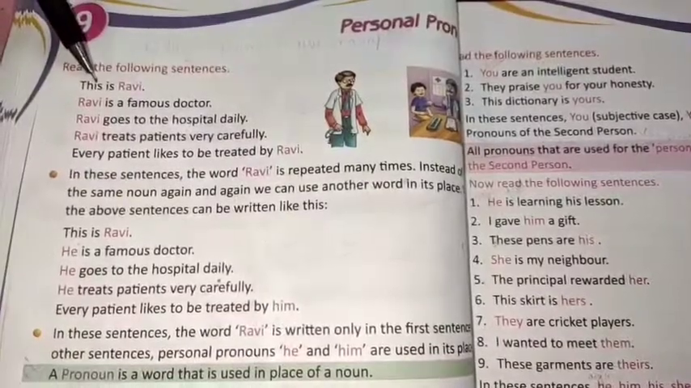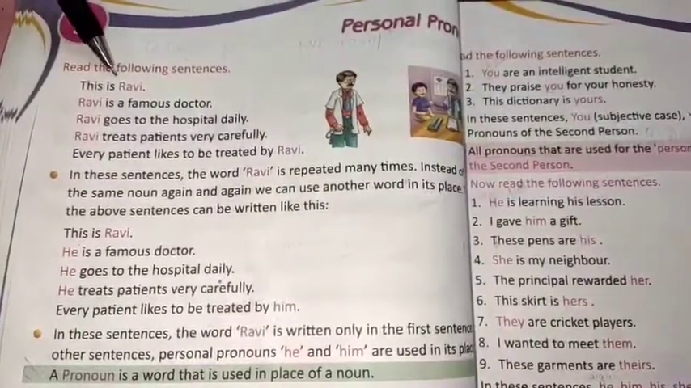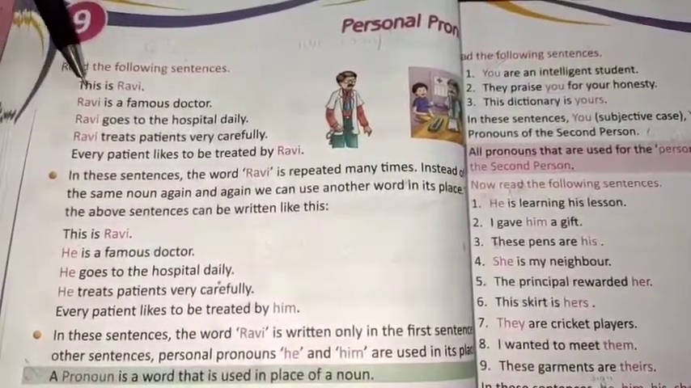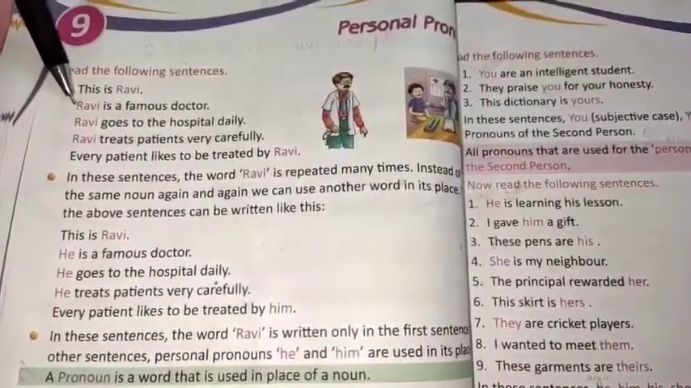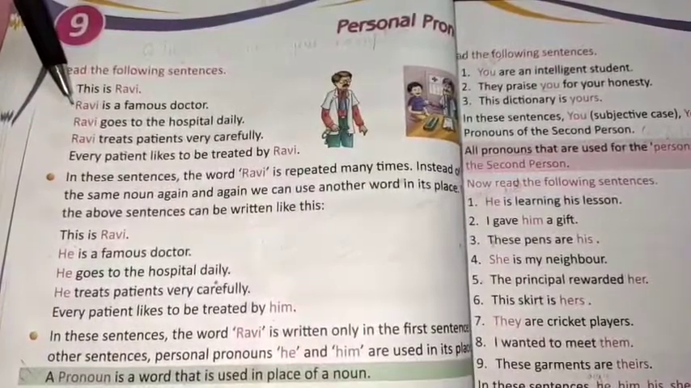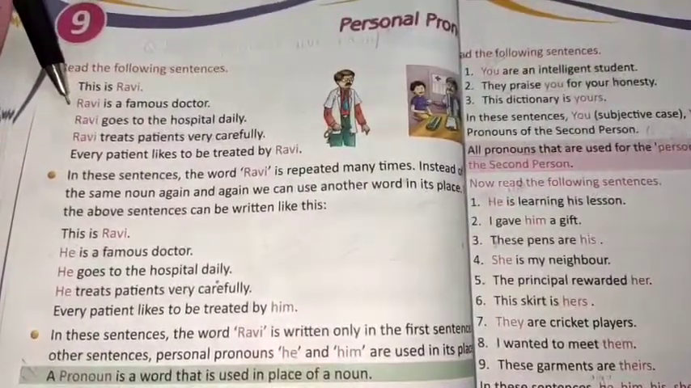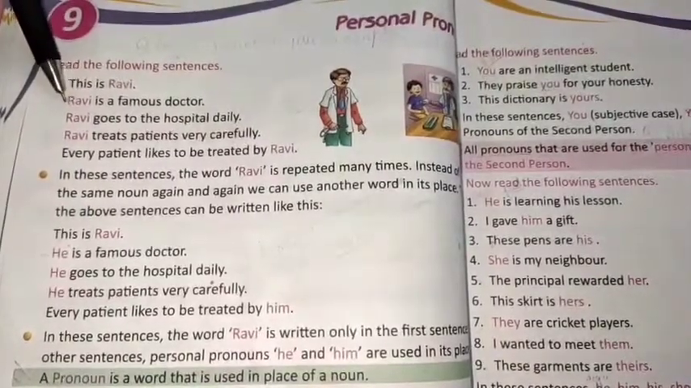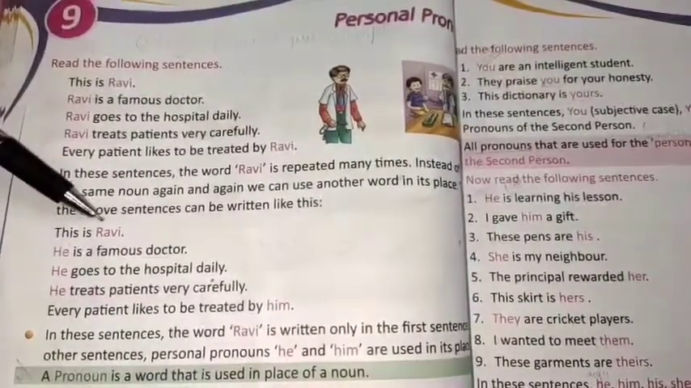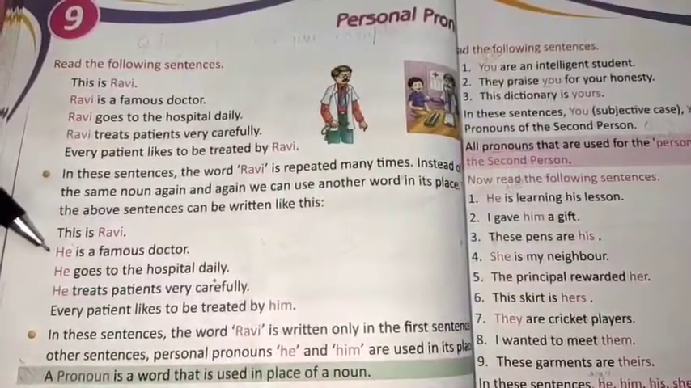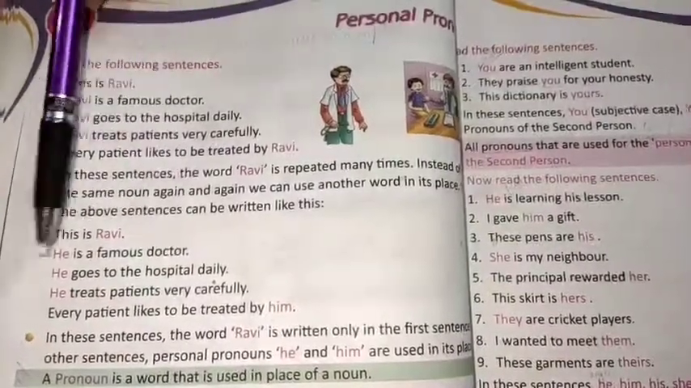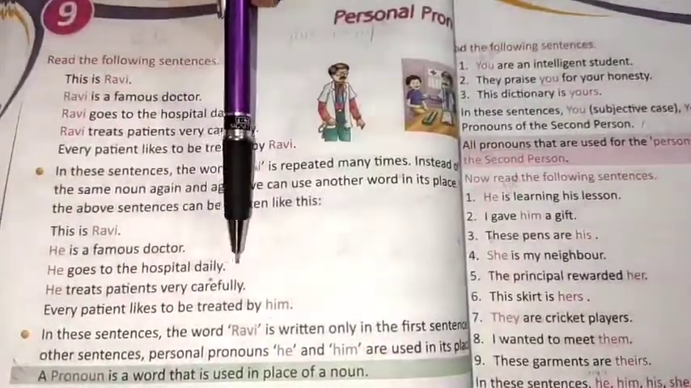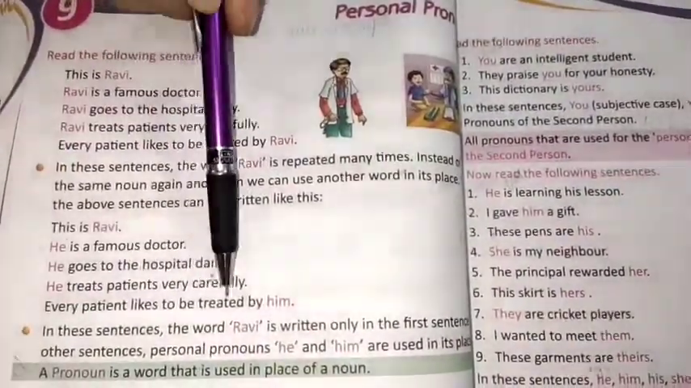In these sentences, children, you might have noticed that the word Ravi is repeated again and again. So instead of repeating the noun, we can use another word instead of that noun. So when we change the word, it will become like this. This is Ravi. He, instead of Ravi, we will write he is a famous doctor. He goes to the hospital daily. He treats patients very carefully. Every patient likes to be treated by him.